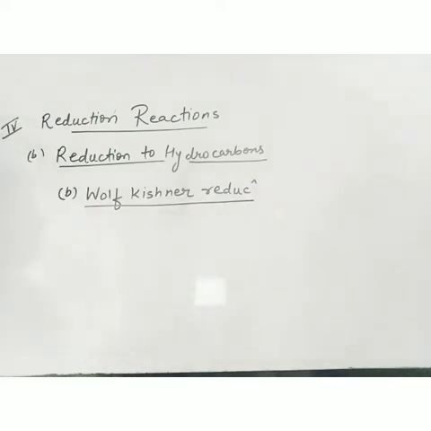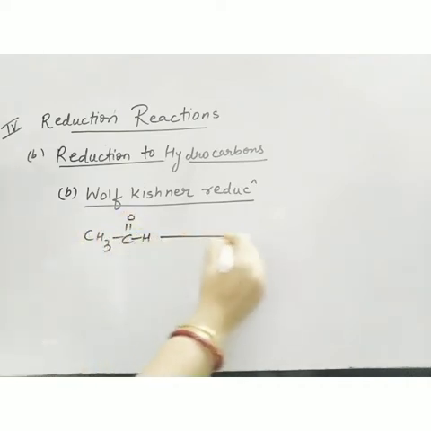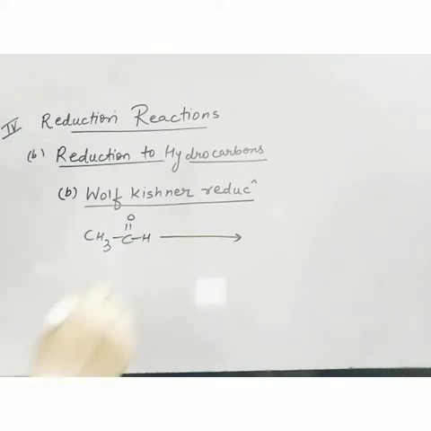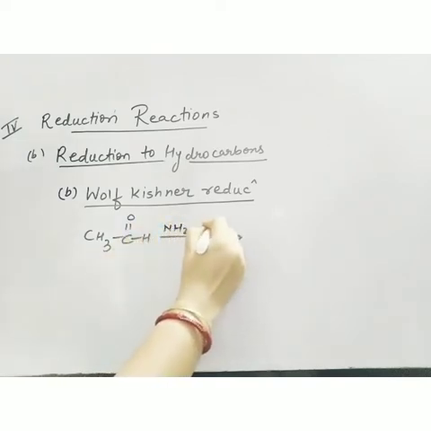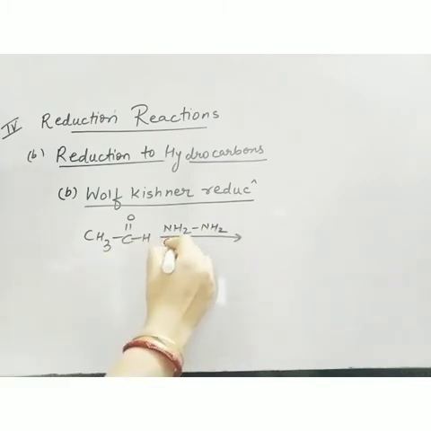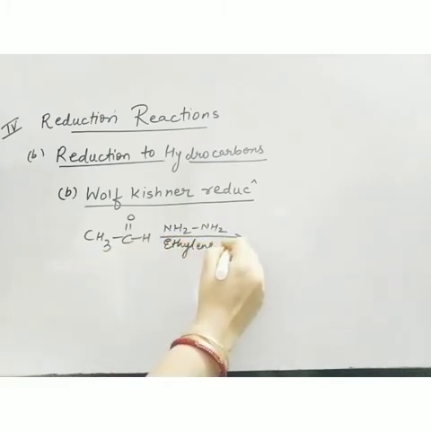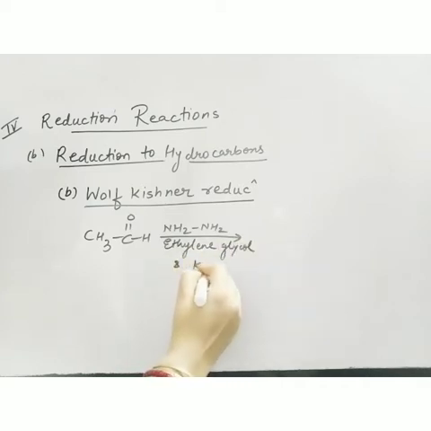Now the second type of reduction in this category is Wolff-Kishner reduction. In this also the aldehydes and ketones are changed to corresponding hydrocarbons. So suppose this is my aldehyde. Now here I will change the reducing agent. It is NH2NH2 in the presence of ethylene glycol and KOH. And this NH2NH2 is known as hydrazine. So my reducing agent is hydrazine, ethylene glycol and KOH.